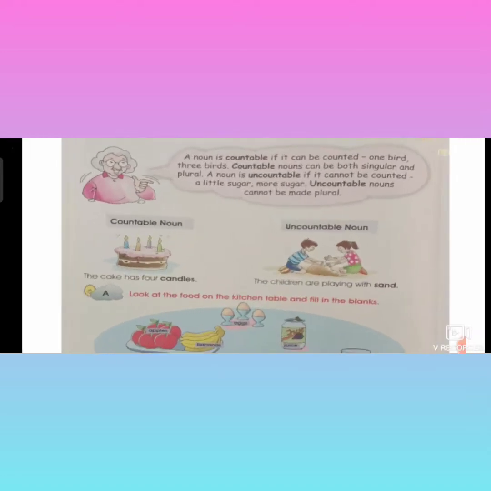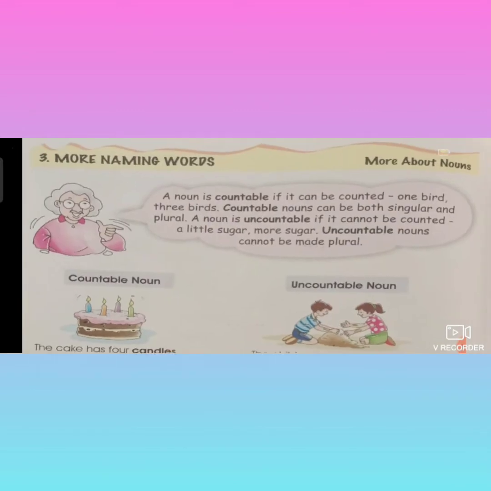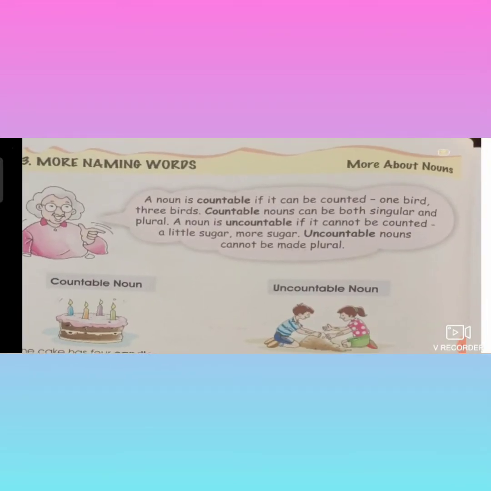Now see the grammar book, children. See the given explanation in the cloud. A noun is countable if it can be counted. For example, they had given 1 bird, 3 birds. That means birds can be counted, so birds are called countable nouns.